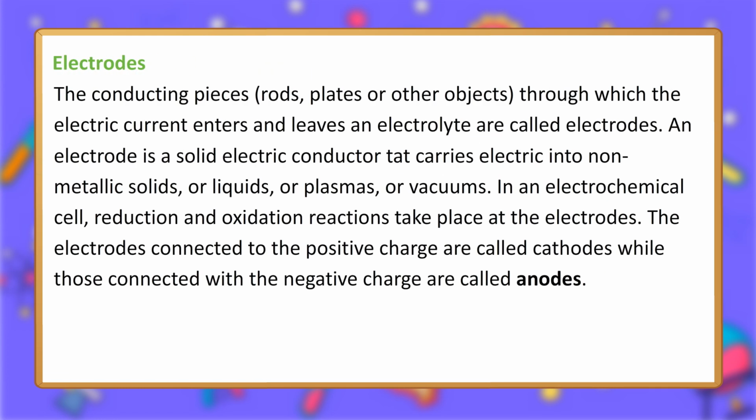Electrodes. The conducting pieces, rods, plates or other objects, through which the electric current enters and leaves an electrolyte are called electrodes. An electrode is a solid electric conductor that carries electric current into non-metallic solids, or liquids, or plasmas, or vacuums. In an electrochemical cell, reduction and oxidation reactions take place at the electrodes. The electrodes connected to the positive charge are called cathodes, while those connected with the negative charge are called anodes.